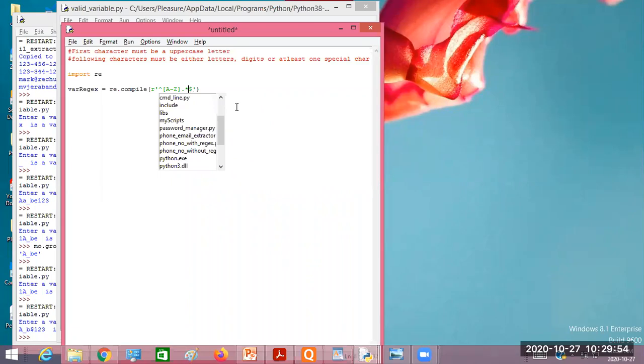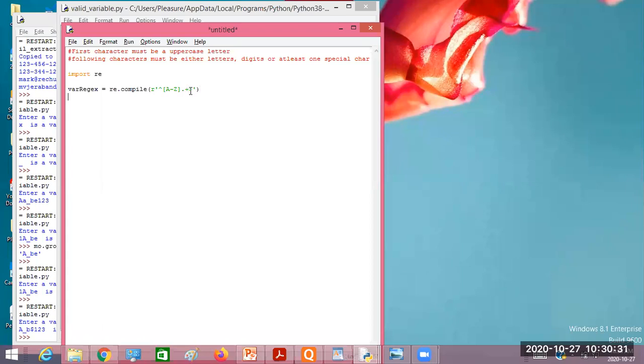But look at here, what I have written here, that also you should remember. For the letters or digits, I didn't mention anything. But for a special character, what did I write? At least one special character. At least one means one or more, right? Plus. That's why we should be very careful while writing the regular expression, right? Dot plus.